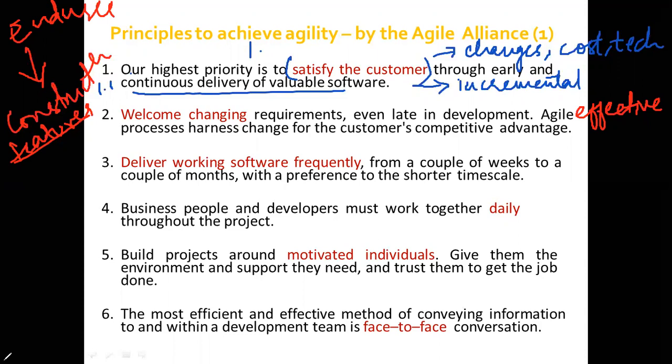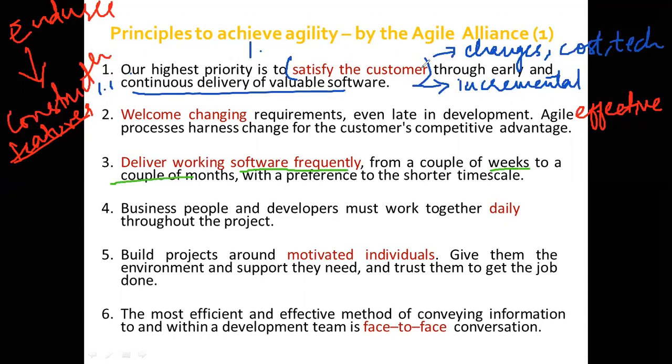The next principle: deliver working software frequently. You're not just going to deliver the first update and then skip updates for a year or 6 months. You're going to deliver working software frequently, within weeks or a couple of months.